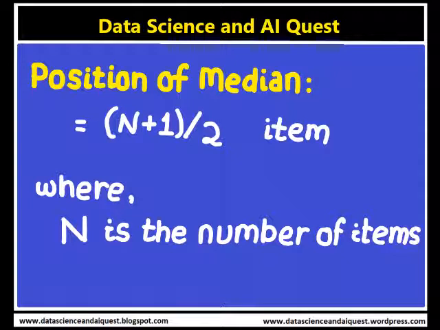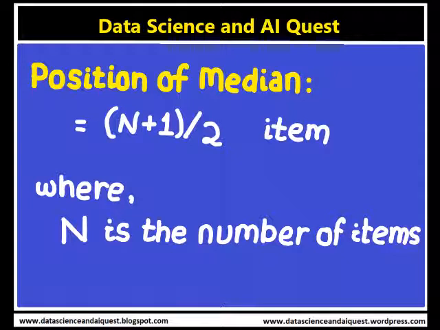Note that this formula gives the position of the median in the ordered array of data items and not the median itself. The median is the size of the (n plus 1) by 2 th item of the entire list.